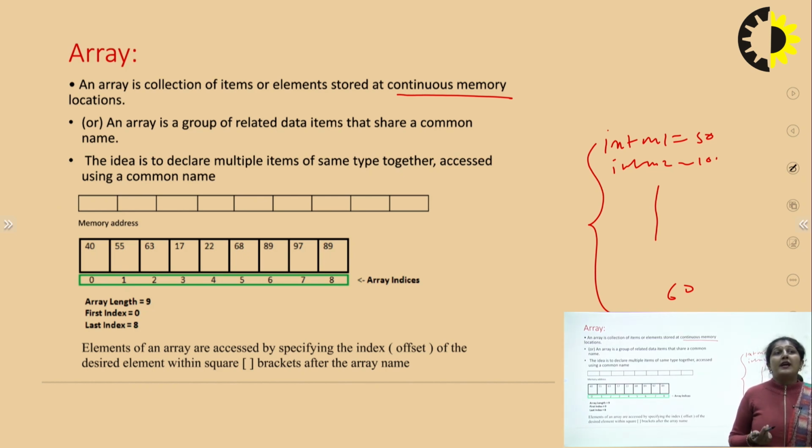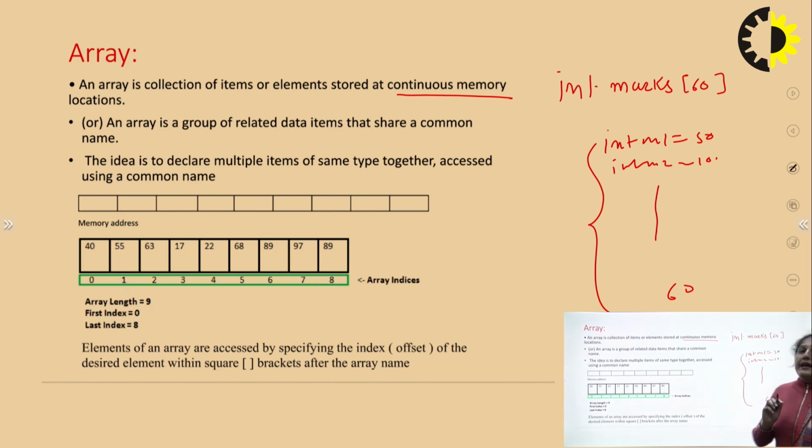So to store the 60 elements using one variable, under the array we can store a large number of data. We have to see how much the size is. If we want to store 60 values, we can write int marks[60].